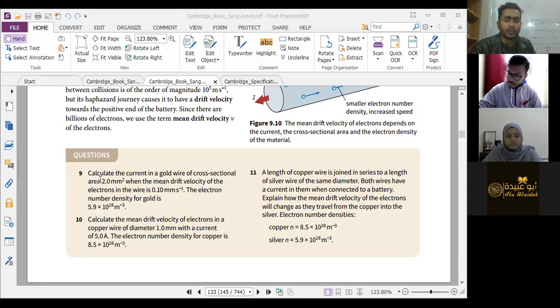Look at that. The first two data are given in millimeters squared and 0.1 millimeters per second. So if we want to find the current, of course we have to convert the millimeters into meters. 2 millimeters squared and 0.1 millimeters per second, I have to convert these into meters, otherwise the answer will be wrong. And nothing special, just use the equation and you will get the answer. For both questions it is the same. You just use the equation, you get the answer.